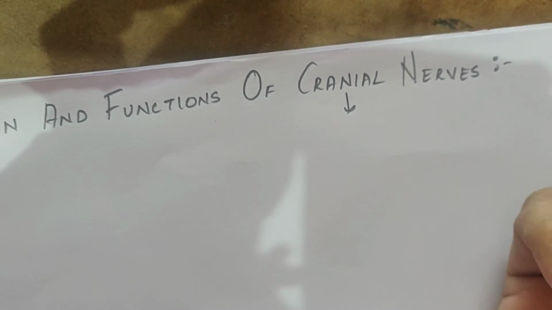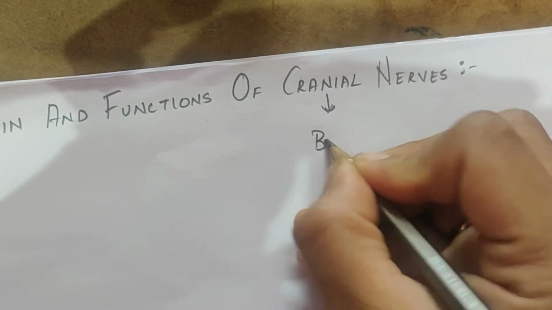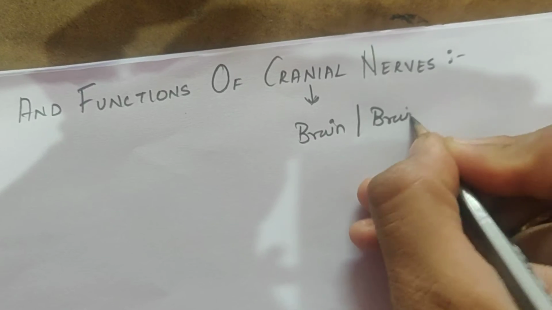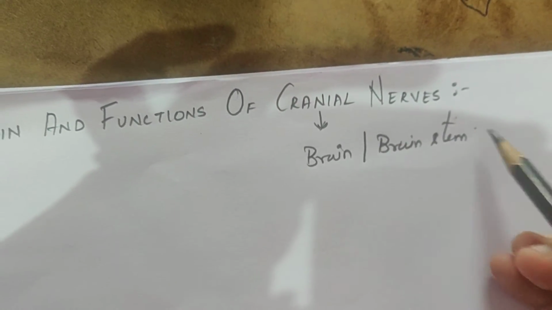Okay. So what do you mean by cranial nerves? The nerves which originate from the brain or from the brain stem are known as the cranial nerves.